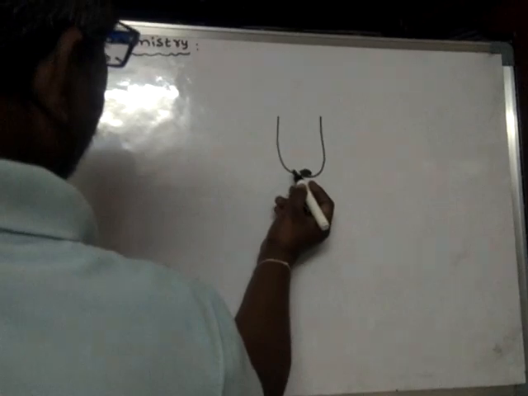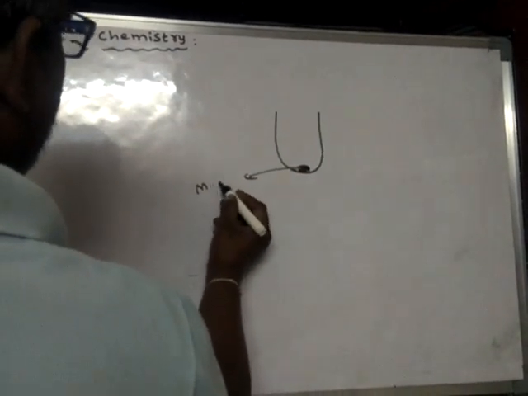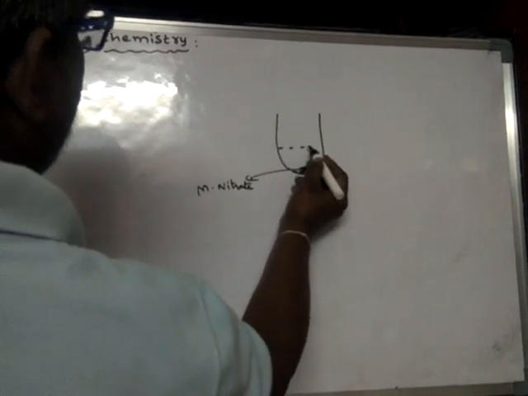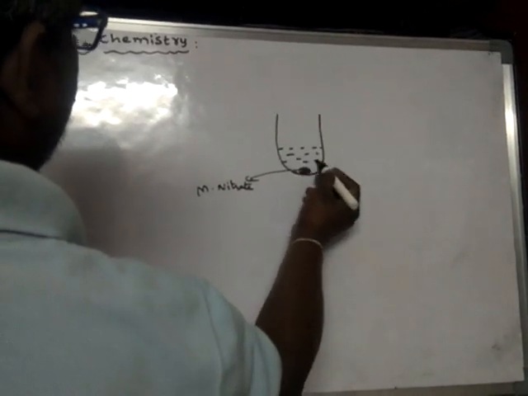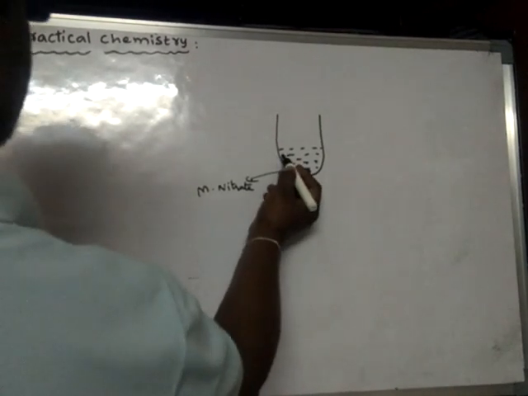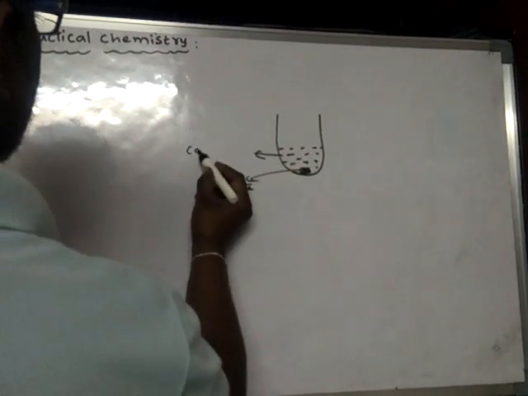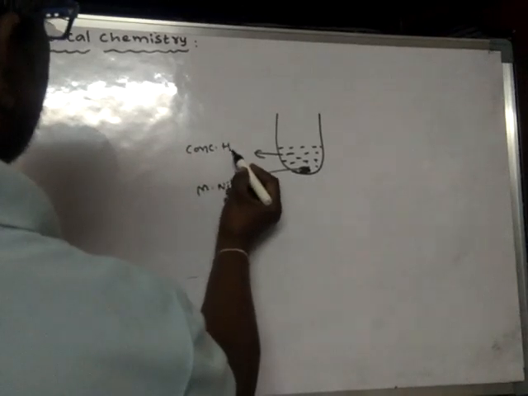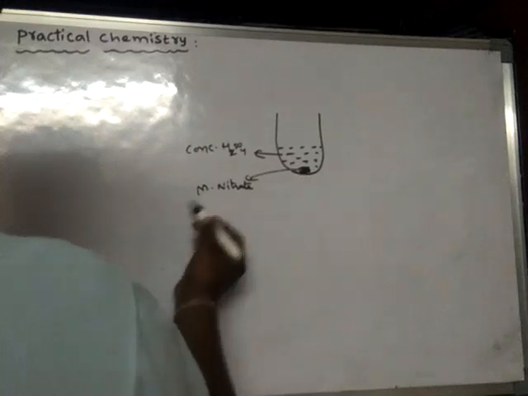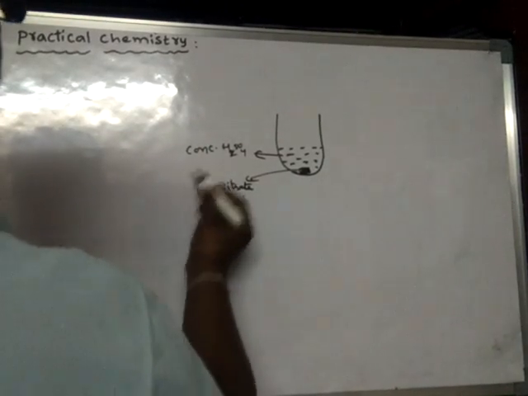Now here also it is metal nitrate, but this metal nitrate is made to react, it is boiled, with concentrated sulfuric acid, H2SO4.